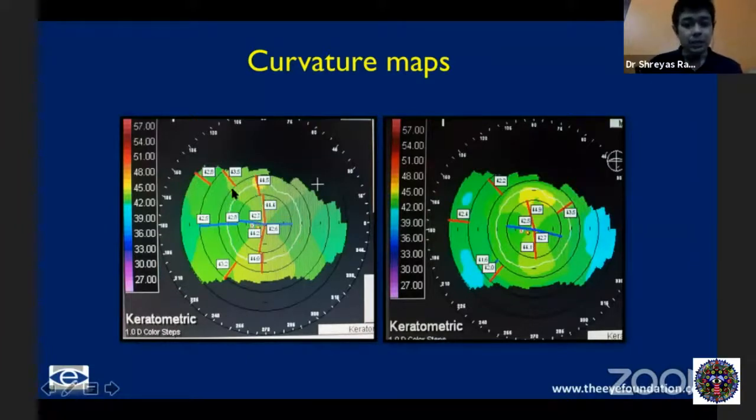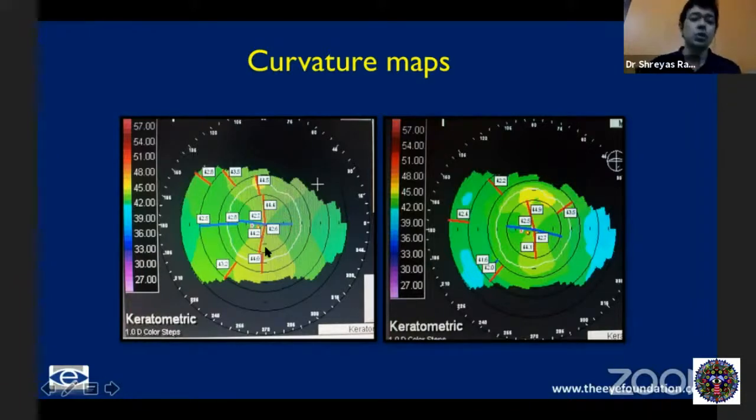Now, apart from that, we look at certain classic topographic patterns. You might have heard of something called a bow tie, and this is a very symmetric bow tie that you're seeing here. And if there is an asymmetric bow tie where the inferior is steeper than the superior, you call it an asymmetric bow tie. The other terminology, not as important nowadays, is what we call a skew deviation. That is normally the perpendicular line drawn from the axis of your steep cornea and the line which is on the perpendicular meridian. If the deviation is more than 21 degrees between the superior and inferior, the two lines which are drawn, then you call it skew deviation.